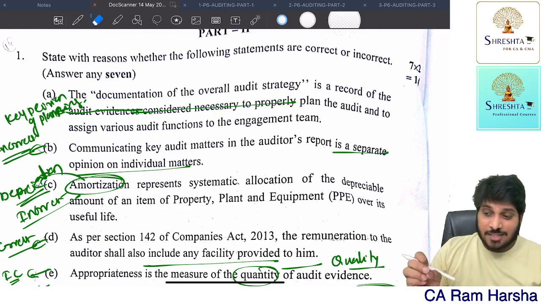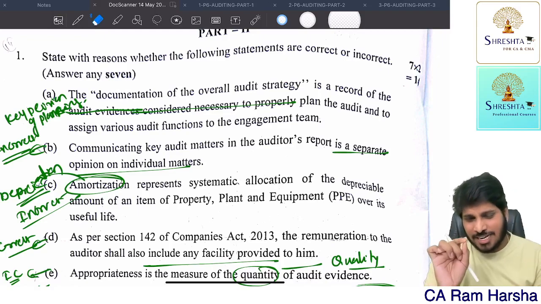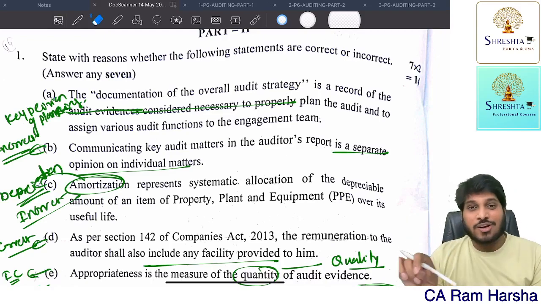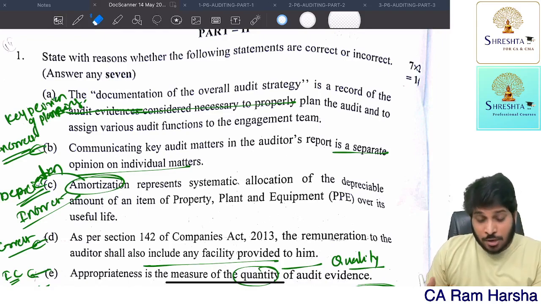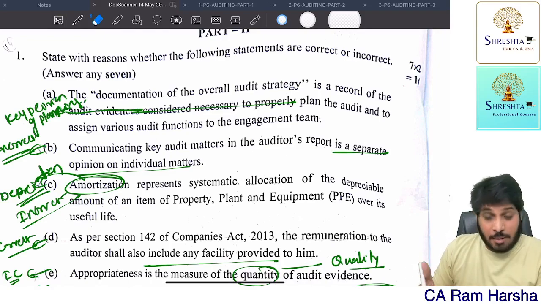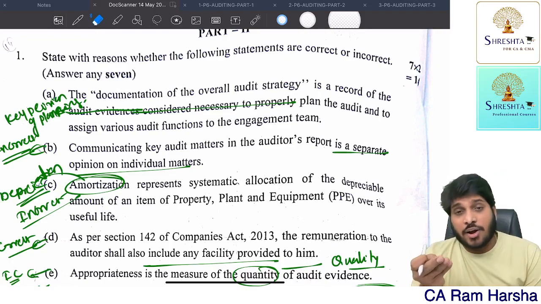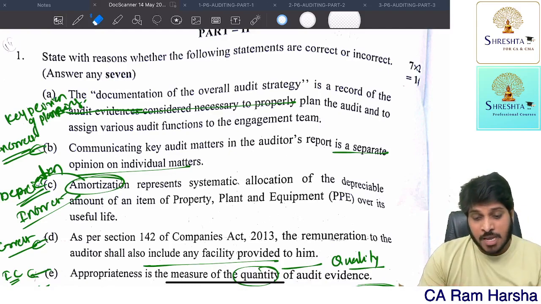In this descriptive paper, only one chapter I feel is not tested, that is nature, objective and scope of audit. Invoice audit is not tested. Every time there will be a question from invoice audit, but I did not find one, maybe I overlooked it. Maybe while I'm doing this video along with you, I may discover a new question on that, but I don't think there is a question on invoice. Probably on invoice audit you might have got questions in MCQs.